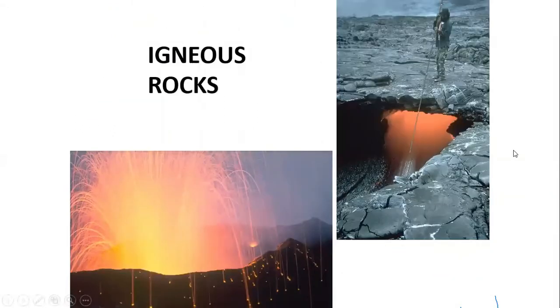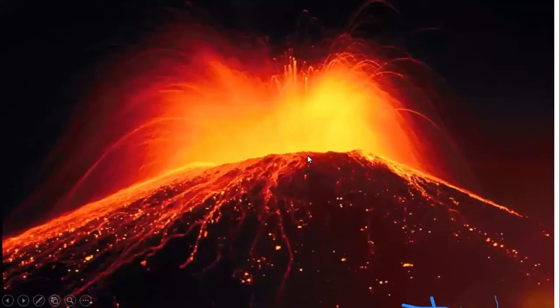So first we'll discuss how the igneous rocks are formed. Obviously, I told you these are primary rocks formed by eruption of lava and cooling of magma or lava. Ultimately, it is formed by molten rock material. So this is considered a primary rock because it is formed from the original liquid. This is how a volcano erupts, and the lava will cool down.